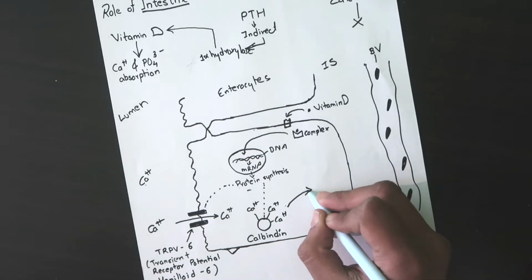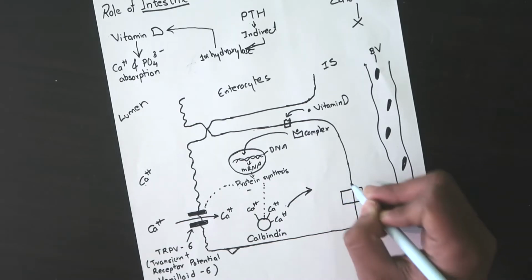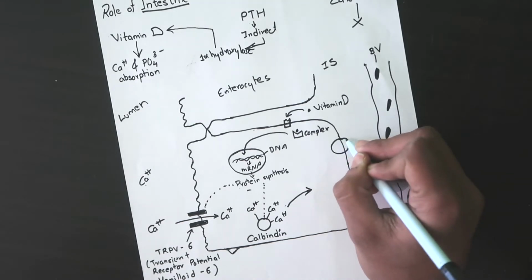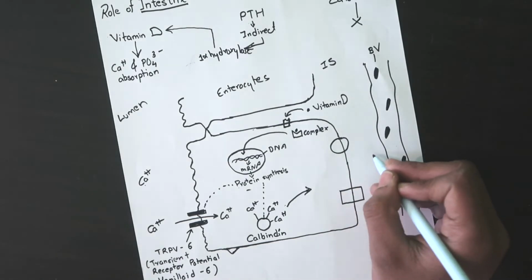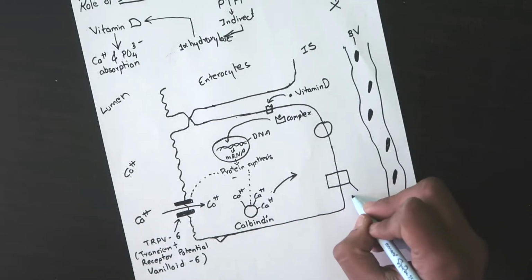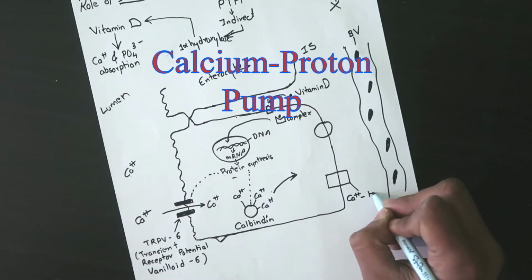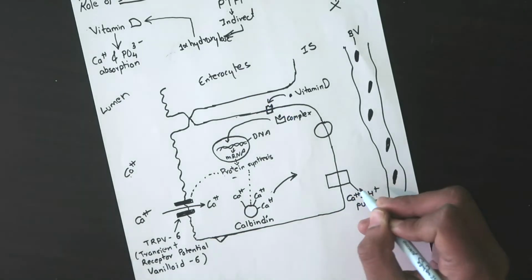Now on the basal side, we need to throw these calcium ions from this cell into the interstitial space. So there are another two proteins, one here and another here, which will throw out the calcium from the enterocytes into the interstitial space. The first protein right here is the calcium proton pump.